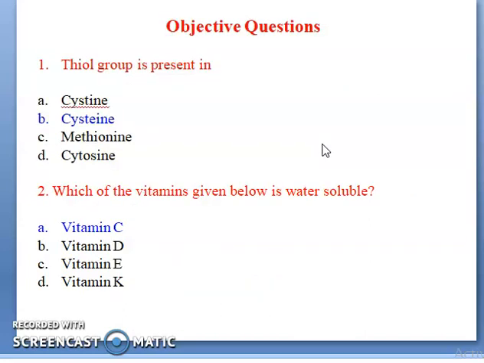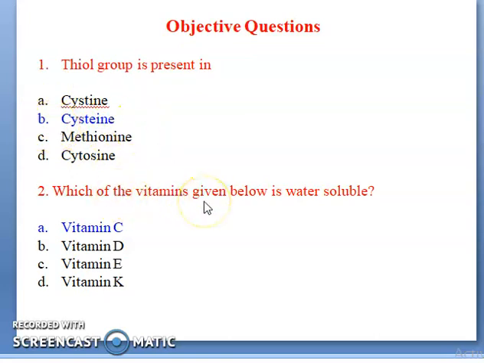Looking at recent IIT JEE papers, these questions are very repeated. I hope this is useful for JEE Main and Advanced exams. The thiol group is present in cysteine and methionine. What is a thiol group? Thiol means a sulfur-containing compound, like cysteine. The correct answer is B.